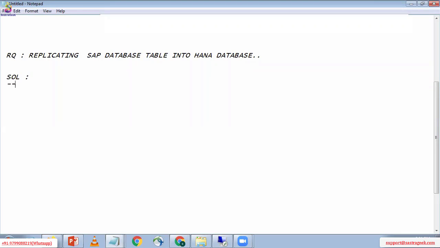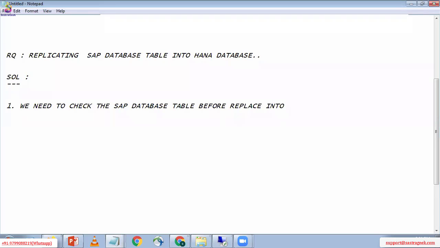For this requirement, the first step is we need to check the SAP database table before replicating into HANA database.